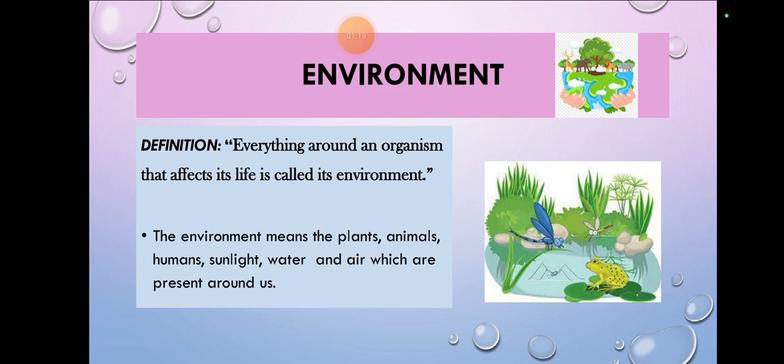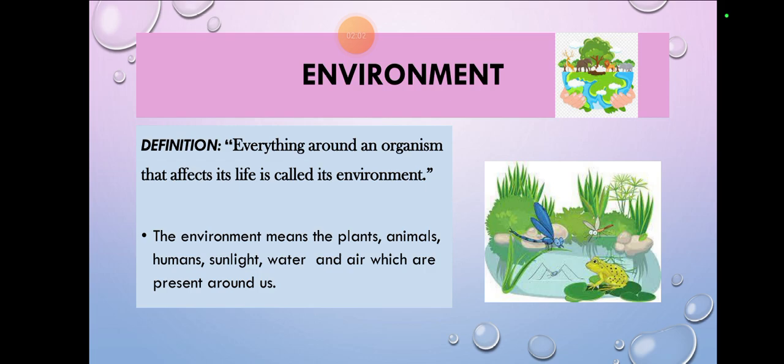First of all, you must know what the environment is. The definition of environment is: everything around an organism that affects its life is called its environment. Where you are sitting and are surrounded, that is your environment, and where I am sitting and studying, that is my environment. So everyone has their own environment. It affects life, like when we do something, it affects us somehow. It has a relation with life, so we can say that it affects the life of an organism.